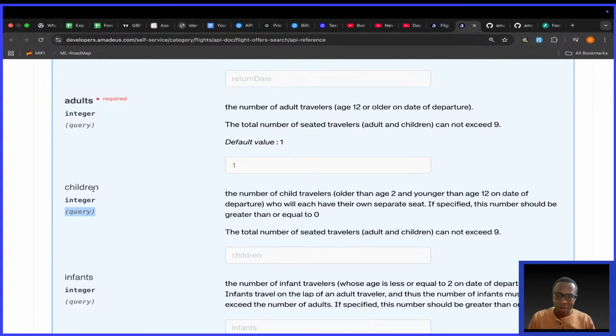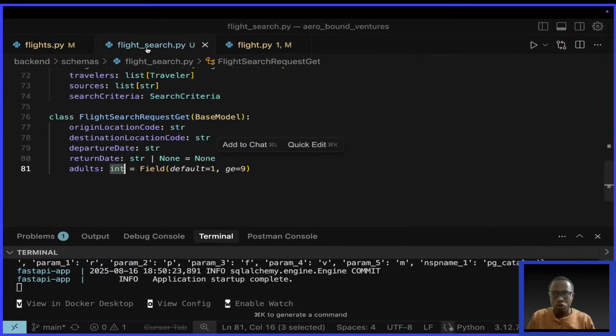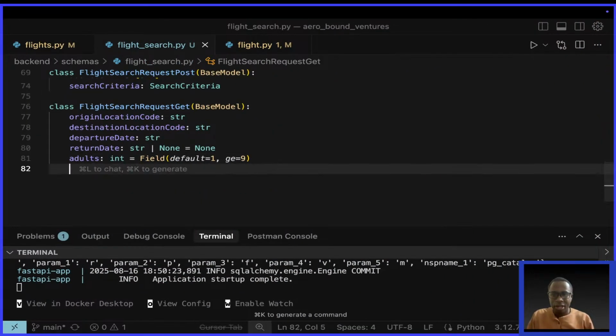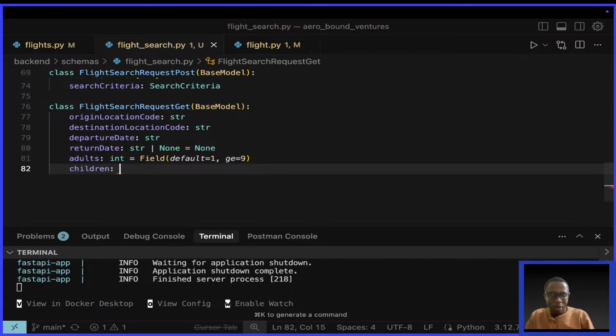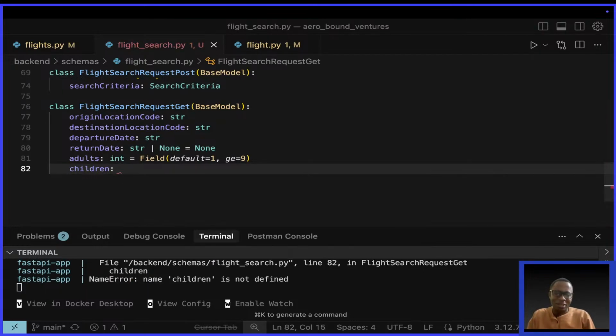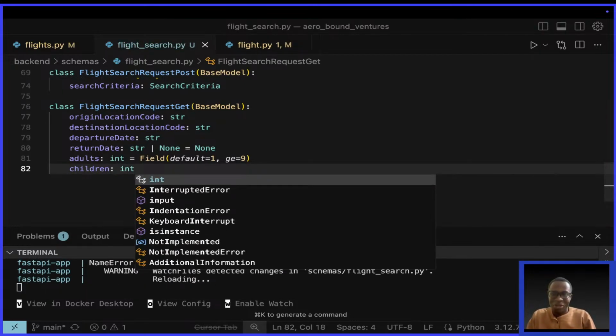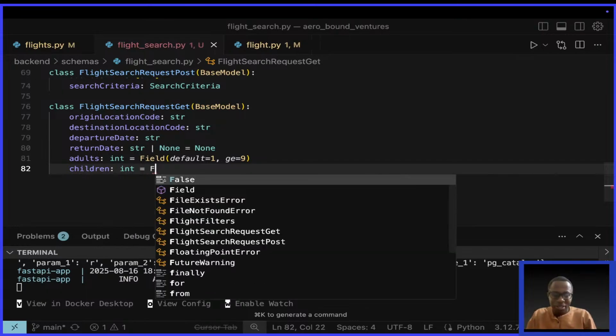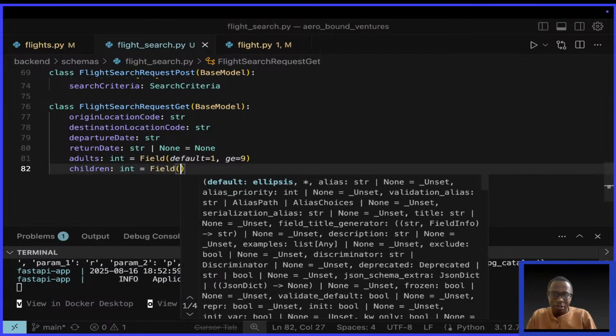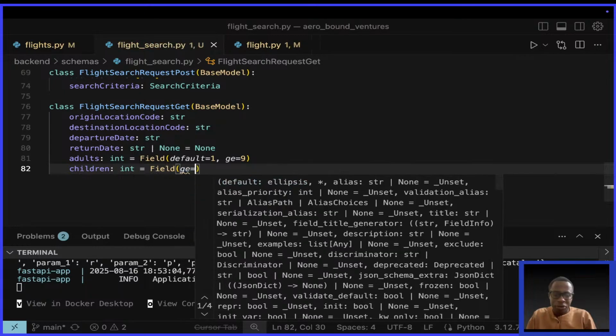For now, I want to add the children. So I'll go to the flight search. I say we need a child, children, I mean. We need to define a children attribute, which is an integer, and I say equals Field, and it should be greater than or equal to 0.